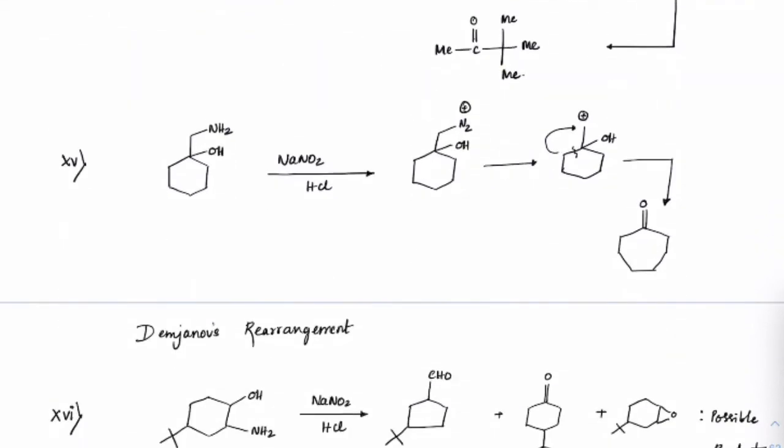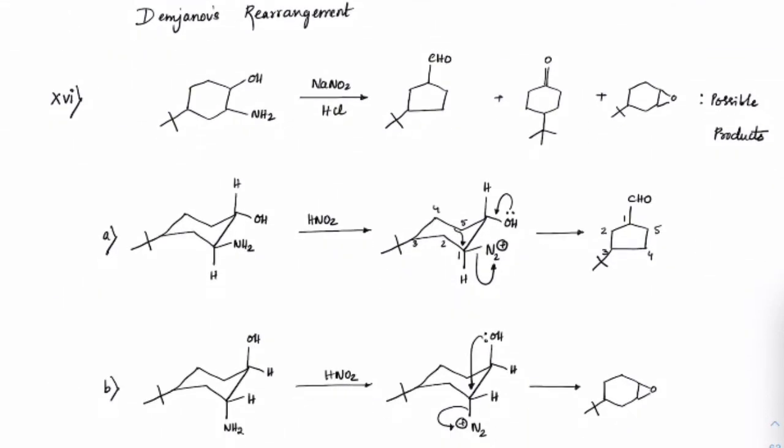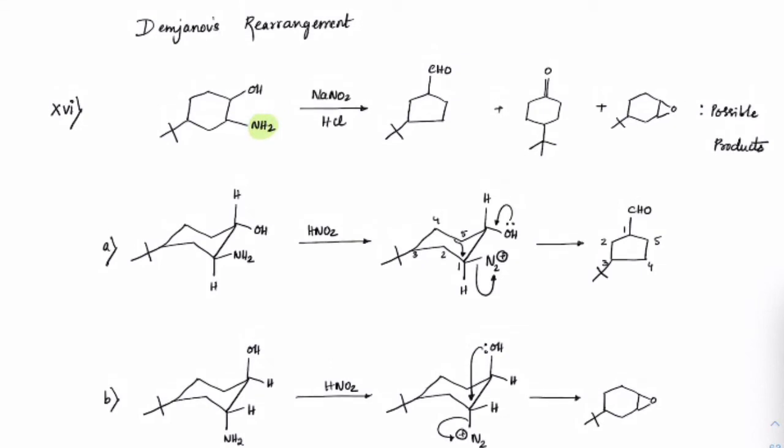Same reaction, if we check out, NaNO2 HCl is given, N2 is formed here, carbocation formation, ring expansion, 7-membered ring. Okay. Now this is a special case. If the same semi-pinacol with this amine group is present in cyclohexane, then that type of rearrangement is called Demjanov rearrangement.